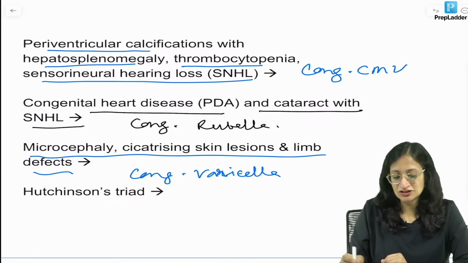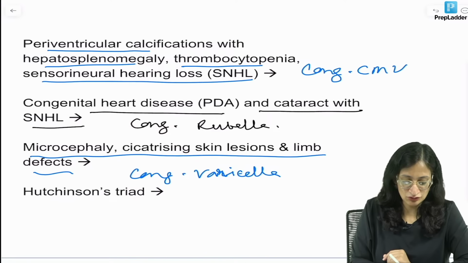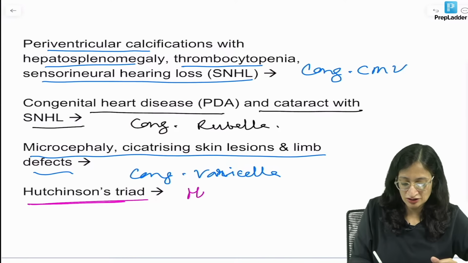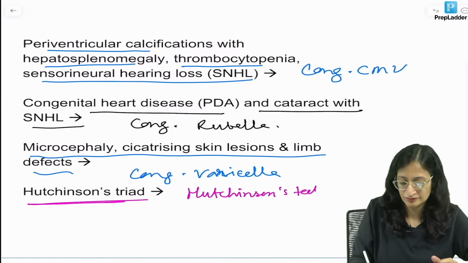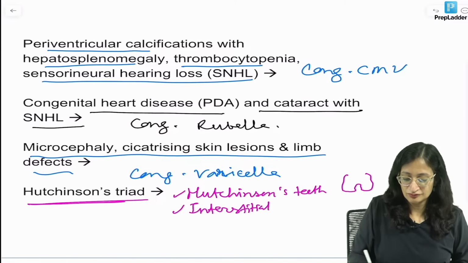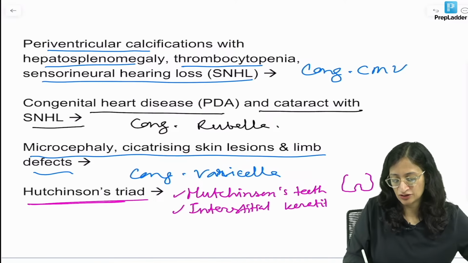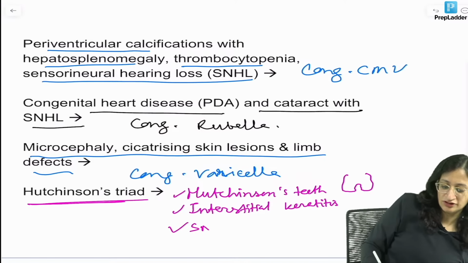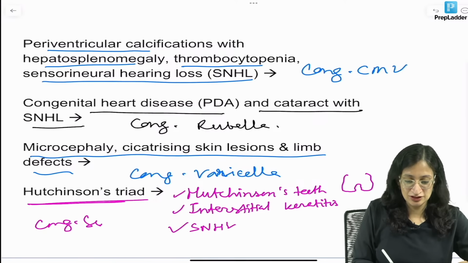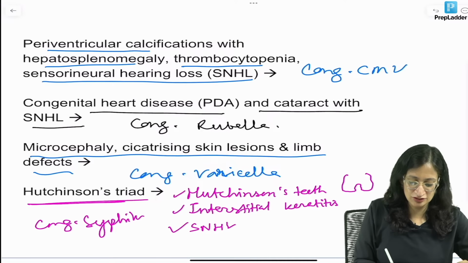Okay. Hutchinson's triad, where do we think? So Hutchinson's triad, what is it first? So it is a triad of Hutchinson's teeth, which are notched incisors, like this. So Hutchinson's teeth, interstitial keratitis, and sensory neural hearing loss. All these are features of congenital syphilis, late manifestation of congenital syphilis.